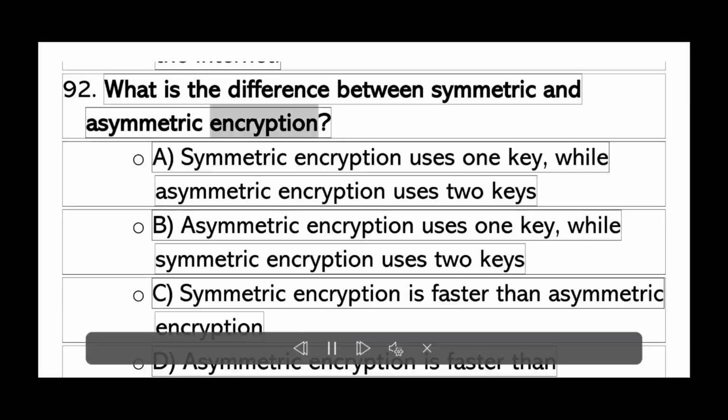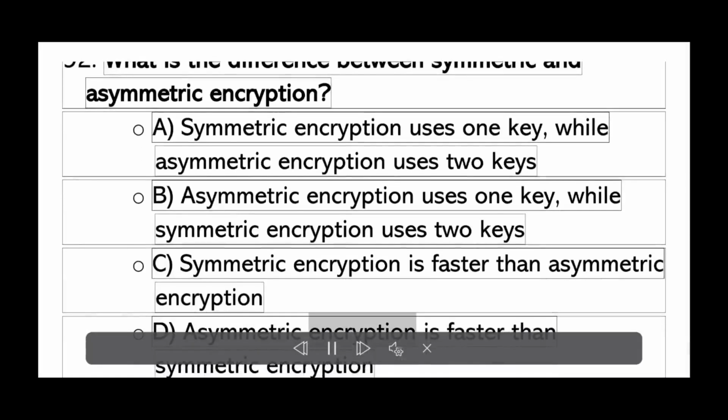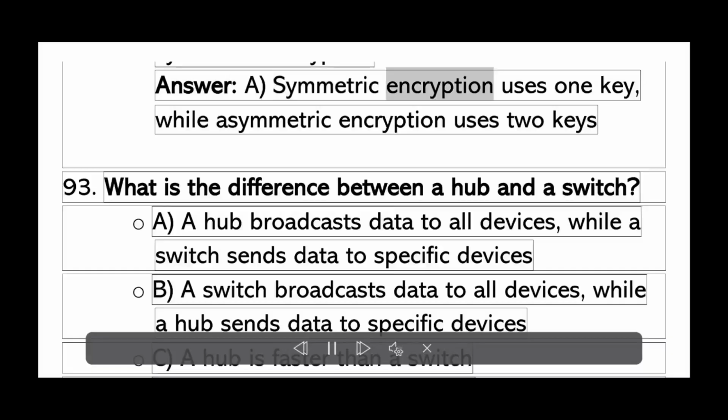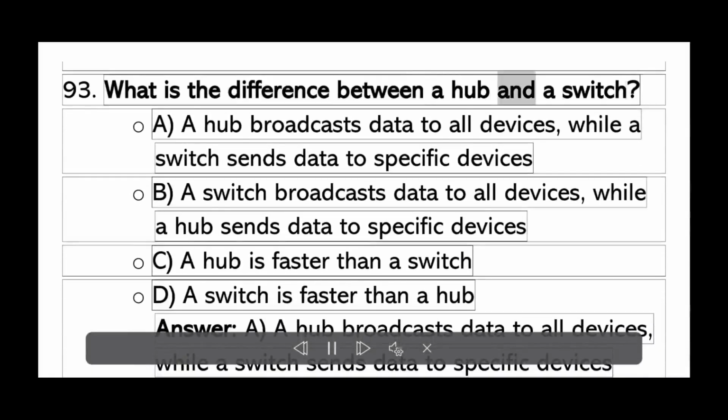What is the difference between symmetric and asymmetric encryption? A. Symmetric encryption uses one key, while asymmetric encryption uses two keys. B. Asymmetric encryption uses one key, while symmetric encryption uses two keys. C. Symmetric encryption is faster than asymmetric encryption. D. Asymmetric encryption is faster than symmetric encryption. Answer A. Symmetric encryption uses one key, while asymmetric encryption uses two keys.